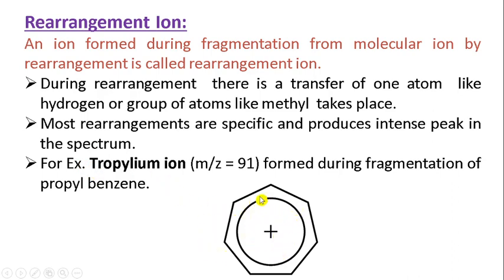Normally this ion forms by rearrangement. And the mentioned example is the tropylium ion formed during the fragmentation of propyl benzene. Such type of rearrangement also takes place in McLafferty rearrangement or any other type of rearrangement. So rearrangement types play an important role in mass spectrometry, having more intensity.